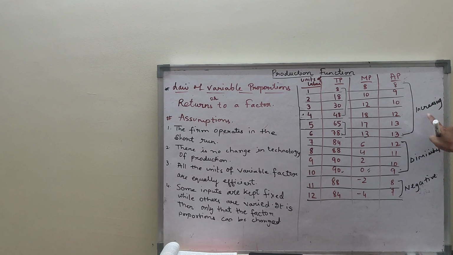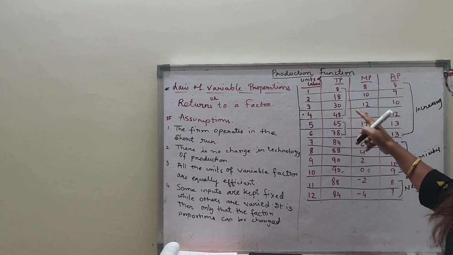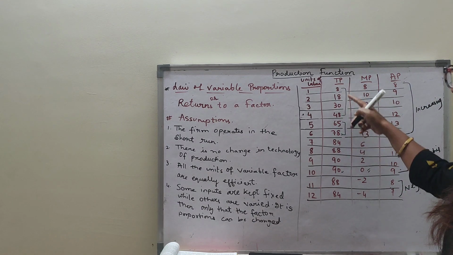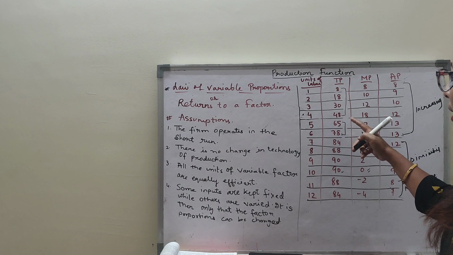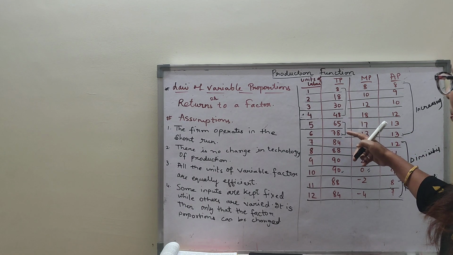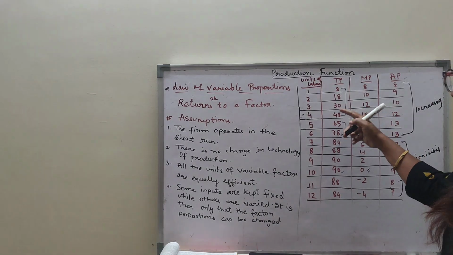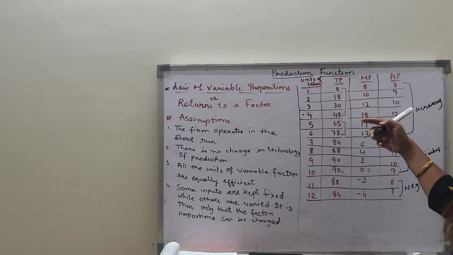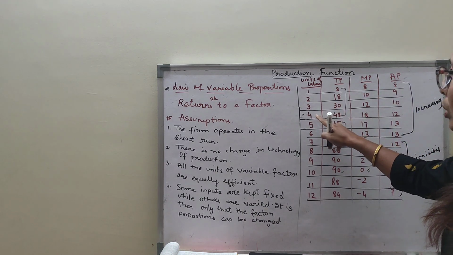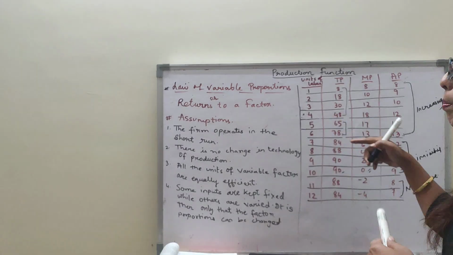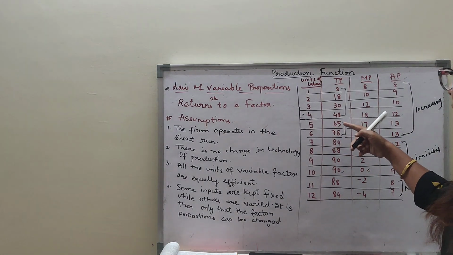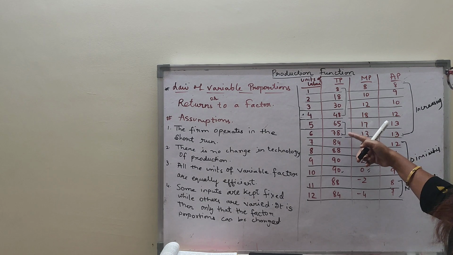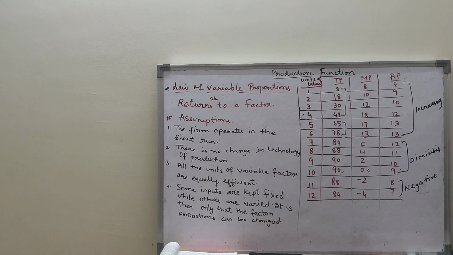Increasing return is the first stage where AP is rising up to the 6th point, and this first stage is divided into 2 parts. From the 1st unit till the 4th unit, total product increases at an increasing rate. Then after the 4th point, total product increases at a diminishing rate. Up till the 4th point, total product, marginal product and average product were rising. After the 4th point, things are getting changed. So the 4th point is the point of inflection beyond which things are changed. That means after the 4th point, total product increases at a diminishing rate, marginal product is falling, and average product is also at its maximum and stopping to rise.